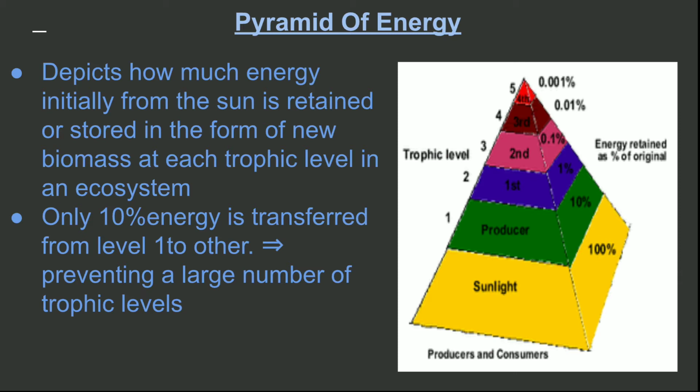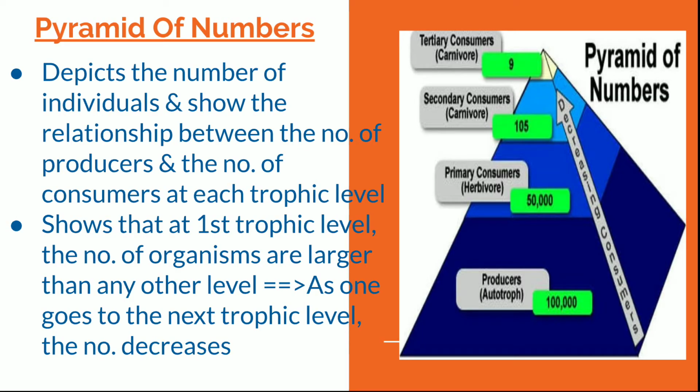Next we come to the pyramid of numbers. The pyramid of numbers depicts the number of individuals and shows the relationship between the number of producers and the number of consumers at each trophic level.